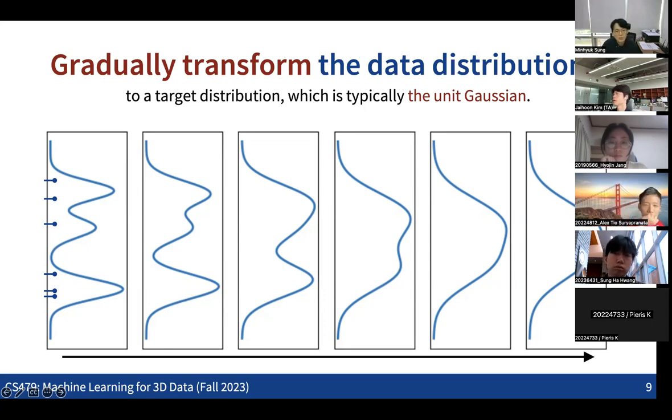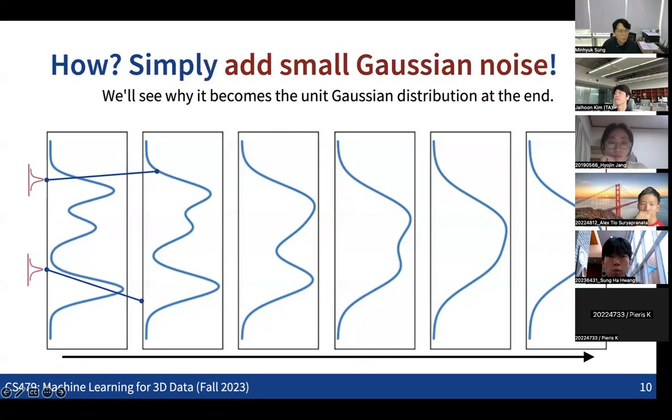Yeah, so when the target distribution is the unit Gaussian, the way we make this transformation is simply perturbing each of the data points, adding a small Gaussian noise, so that for each point in the given space we sample some small noise and move that point to a neighboring point. And the interesting thing is that if we repeat this process multiple times, then the given data distribution will be converted into the unit Gaussian. That's what we are going to see, why it happens, in some formulations. The reason we want to do this is that we actually want to learn the opposite.